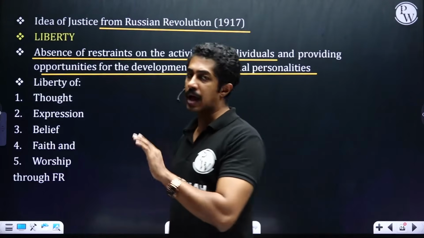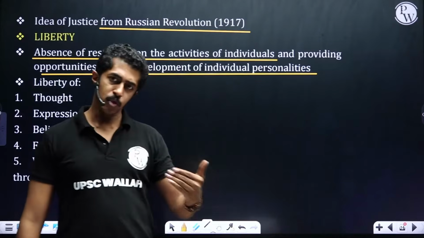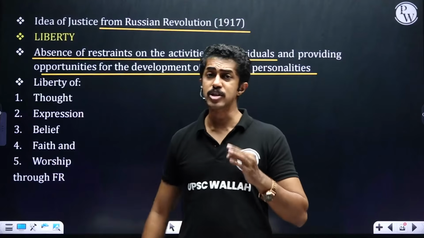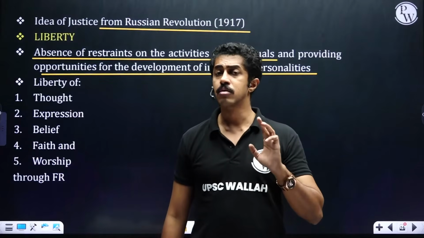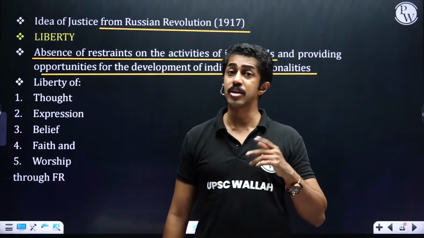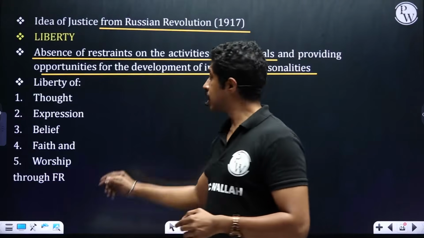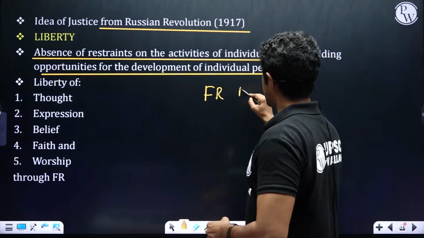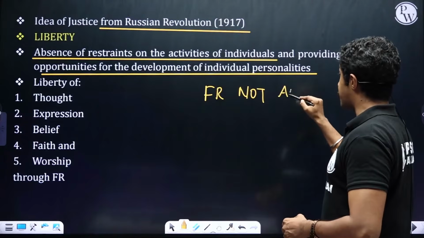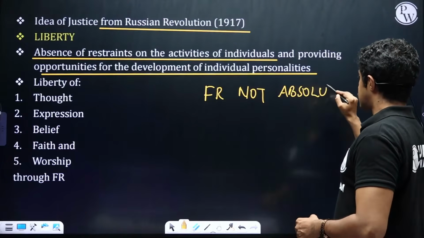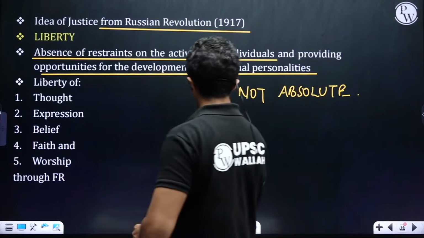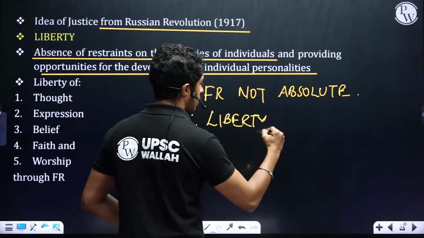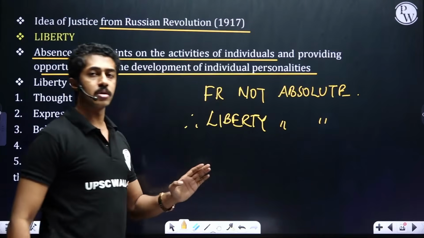Now there comes the warning. Liberty's meaning is what? Absence of restraint. You have opportunity. And liberty of what? Thought, expression, belief, faith, worship. And all of these are ensured through what? Fundamental rights. Fundamental rights itself, if you see, FR is not absolute. Therefore, liberty is also not absolute.